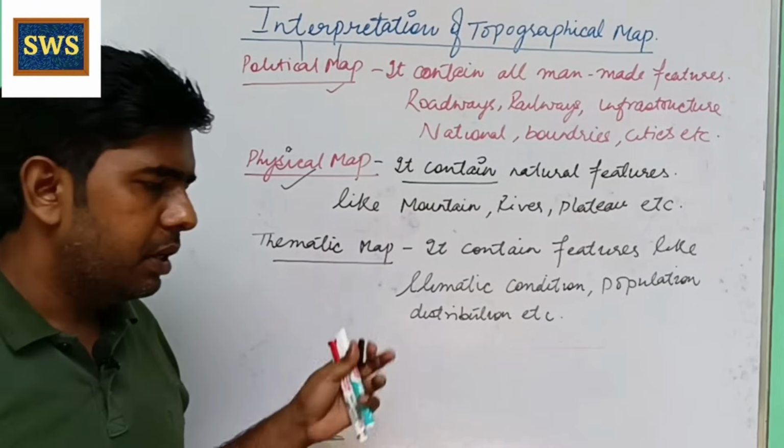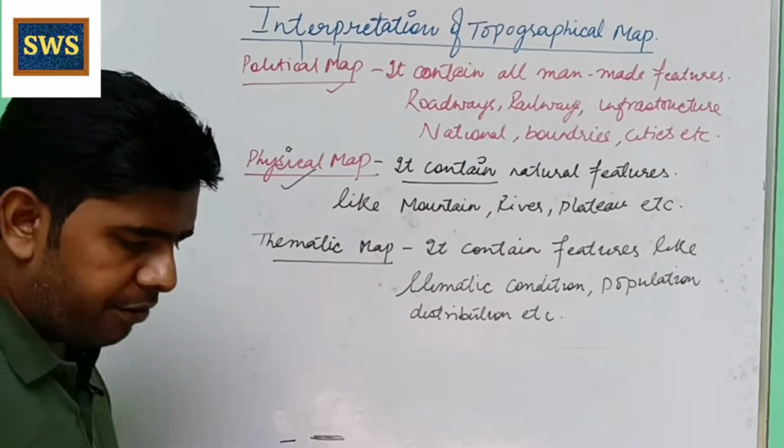Now let us discuss the topographical map.